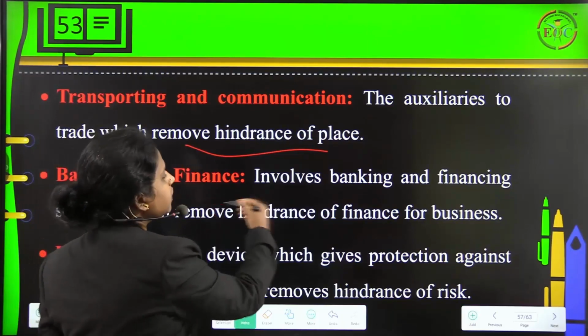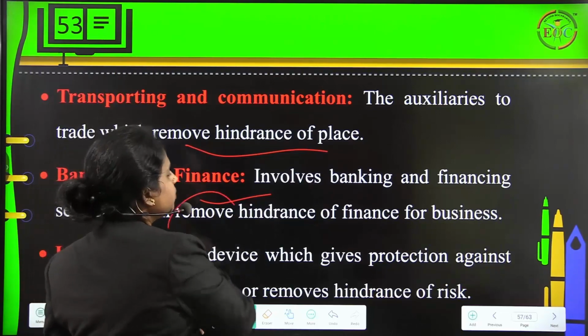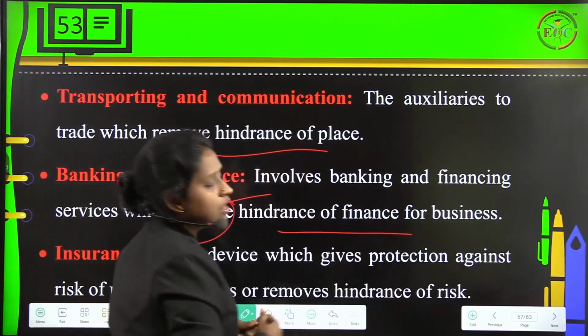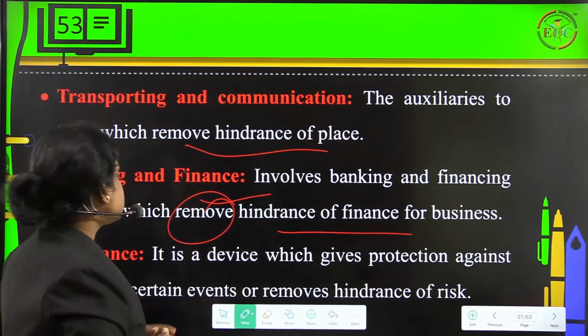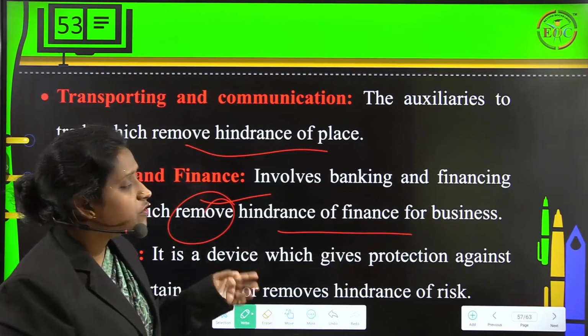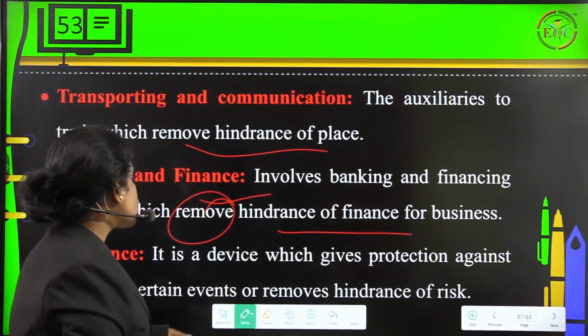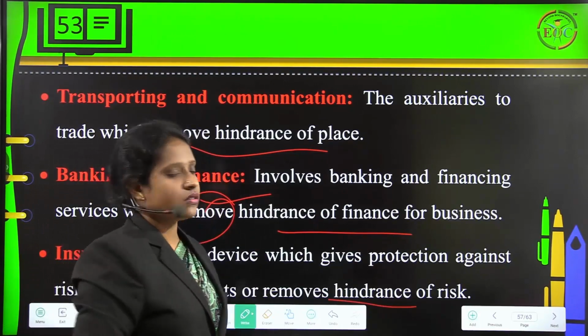Then we also have banking and finance. This involves banking and financing services which remove hindrances of finance for businesses. So all these are the facilities which are required by business people. Then we also have insurance. It is also a device which gives protection against the risk of uncertain events or removes hindrances of risk.